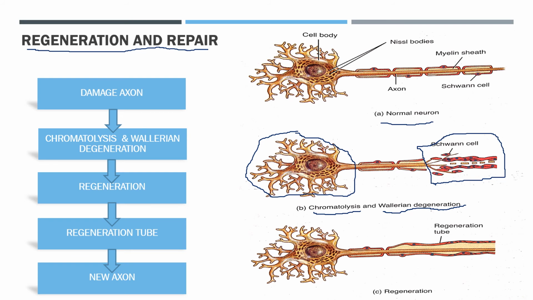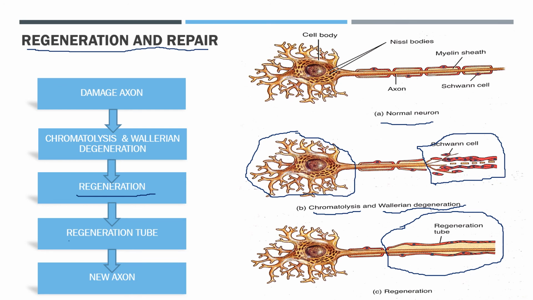After chromatolysis, signs of recovery will be evident. And what is the sign? Macrophages phagocytose the debris, then synthesis of RNA and protein accelerates, which favors the regeneration of the axon. The next process is that Schwann cells multiply by mitosis and grow toward each other and form, what is it? This is the regeneration tube. So Schwann cells multiply by mitosis, grow, and formation of the regeneration tube happens.